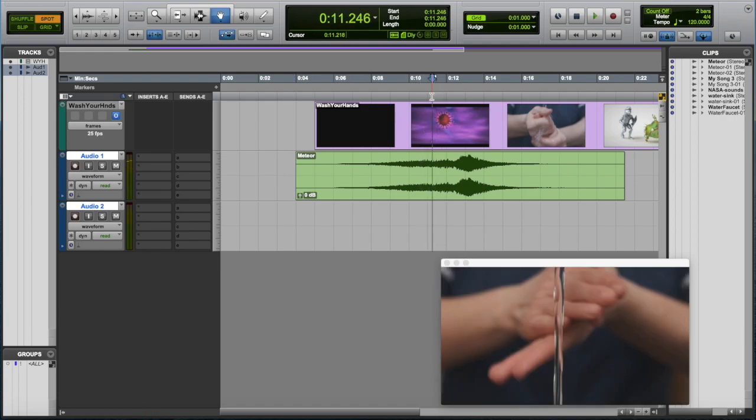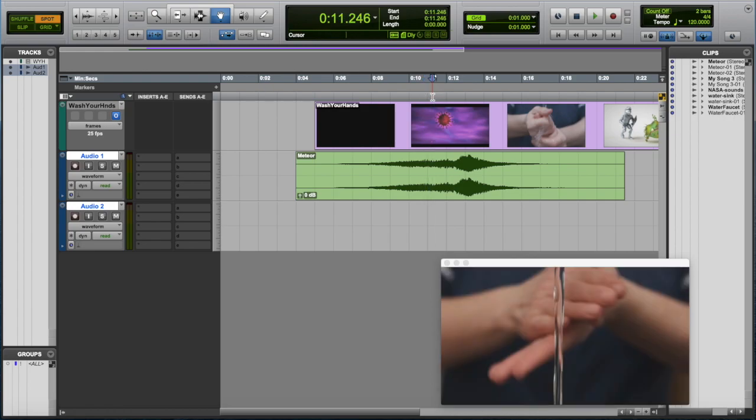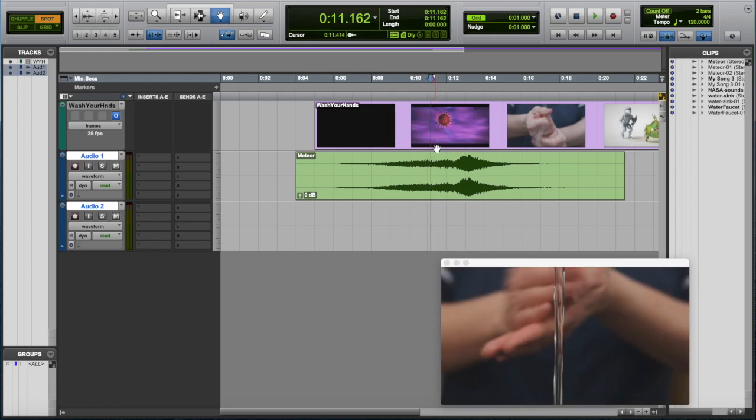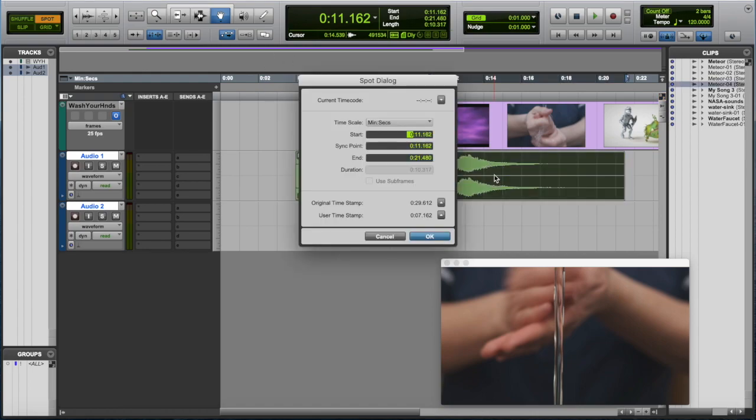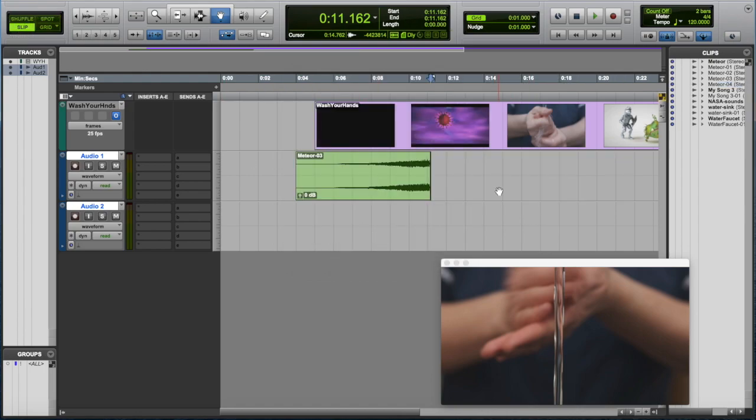Okay, so I'm going to cut off our whooshing sound just before our hand washing starts. I'm going to switch back into slip mode.